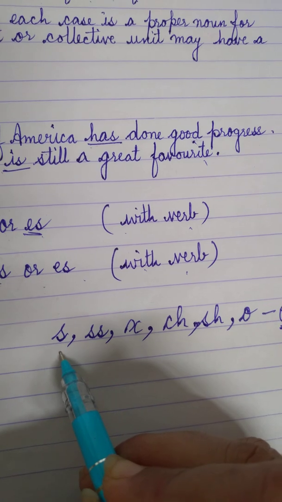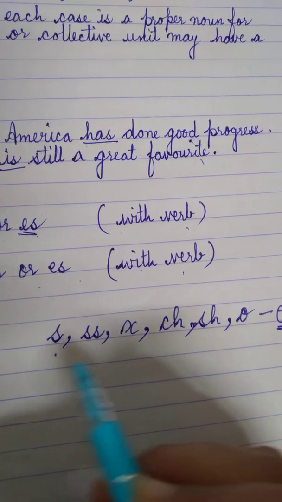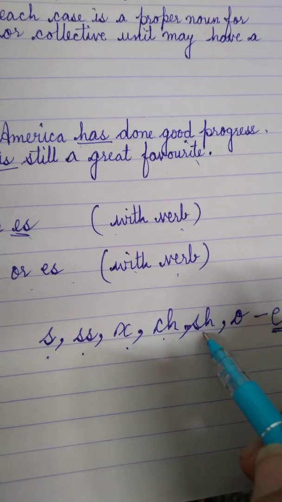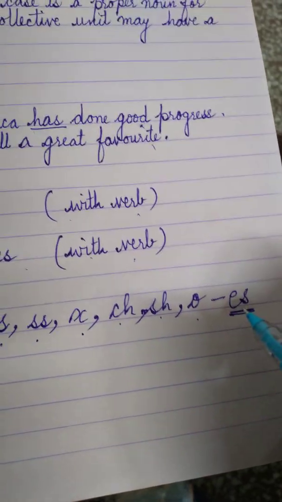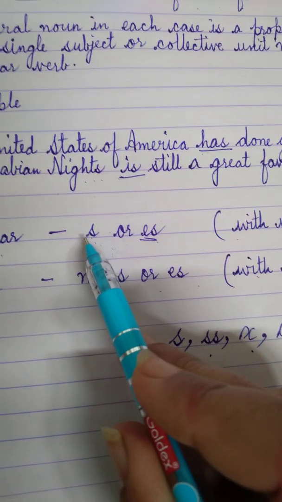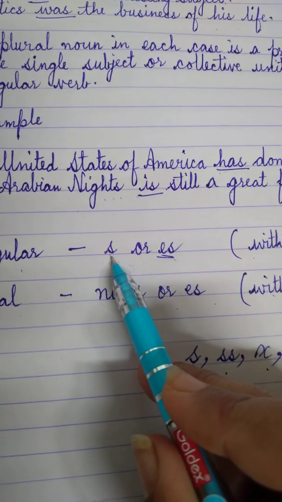Right? Gas, brass, fox, match, bush, mango. So we add es with it. And when it's singular, we simply write s with the verb.